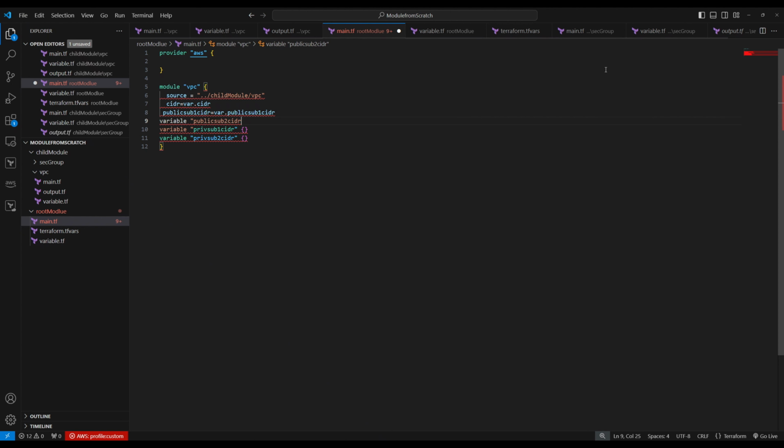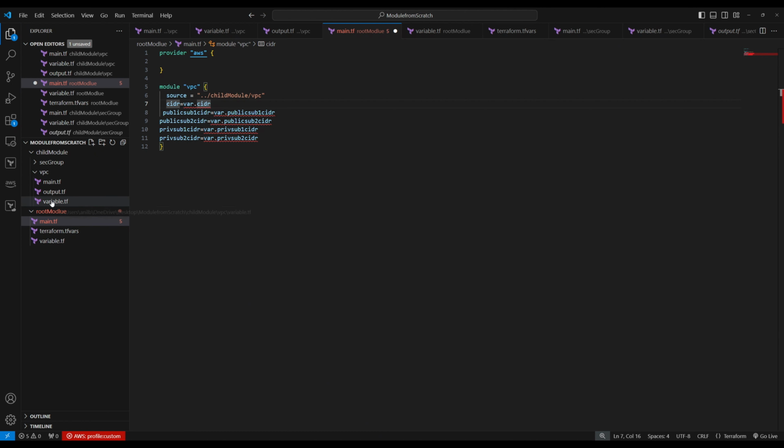So let's copy this one, equal var. paste. So this one, remove this one, copy this one equal var. paste, then this one, copy this, remove variable and var. paste, right? So now we need to declare those variables also.